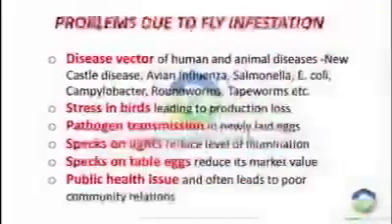What are the problems faced due to fly infestation? Flies act as disease vector of human and animal disease like Newcastle disease, avian influenza, salmonella, E. coli, campylobacter, roundworms, tapeworms, etc. They cause stress in birds, which leads to production loss, pathogen transmission in newly laid eggs, specks on light reduce level of illumination, and specks on table egg reduce its market value. Moreover, fly infestation is a public health issue and often leads to poor community relations in the vicinity of farms.